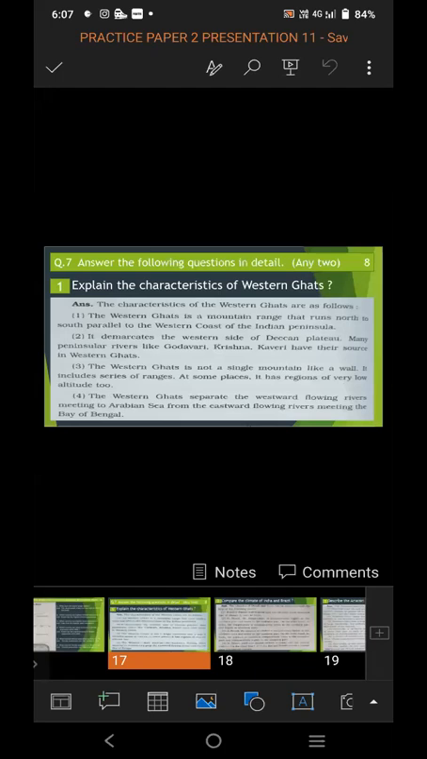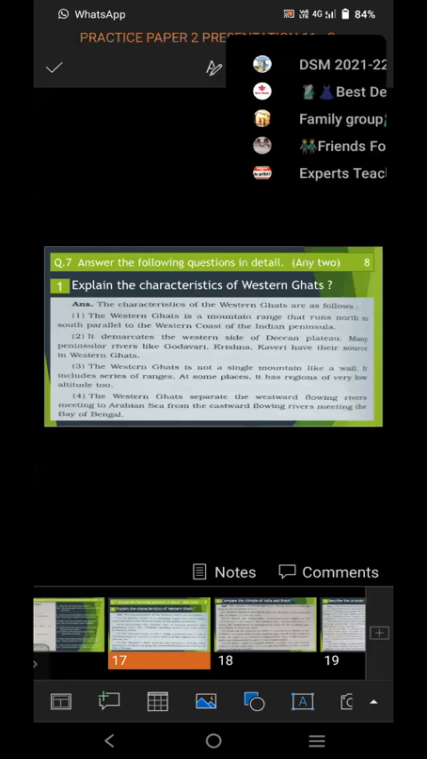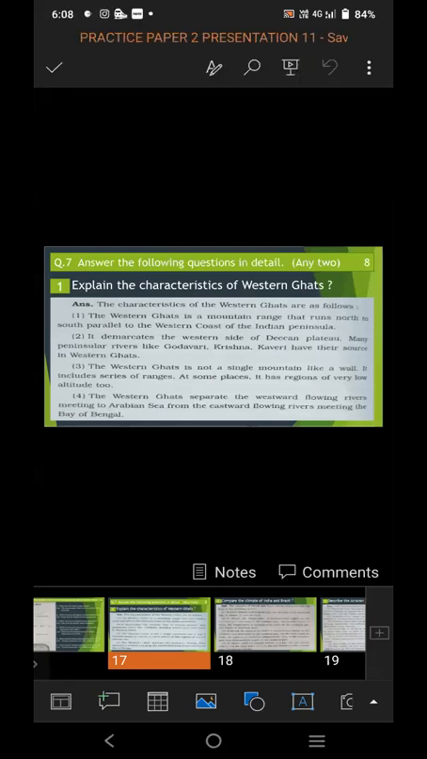It demarcates the western side of Deccan Plateau. Many peninsular rivers like Godavari, Krishna, Kaveri have their source in the Western Ghat. The Western Ghat is not a single mountain like a wall. It includes a series of ranges. It has a number of mountain ranges in Western Ghat. At some places, it has regions of very low altitude also.